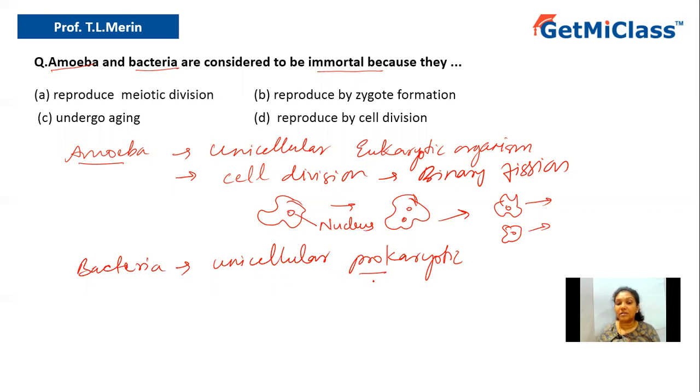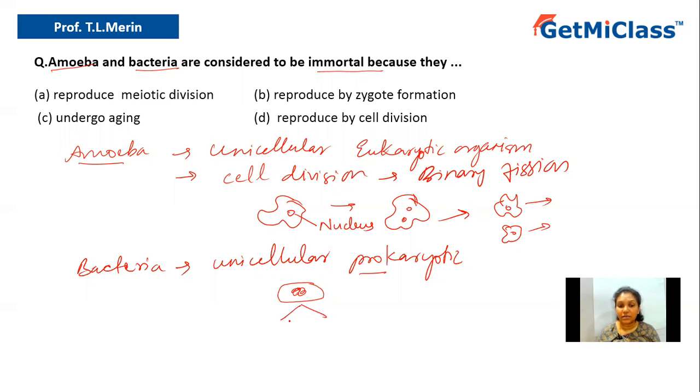It doesn't have the intact structure we have in eukaryotic organisms. That's why they're called prokaryotic: pro means primitive, karyon means nucleus. They have a primitive nucleus. Suppose this is the bacterial cell. Here the genetic material is present in the cytoplasm itself and is called the nucleoid. It is not called a nucleus.